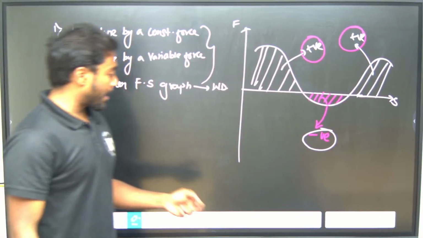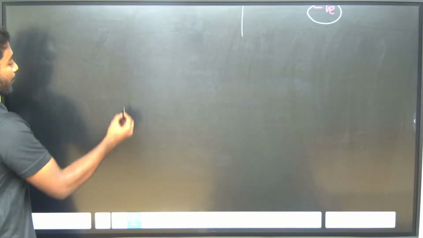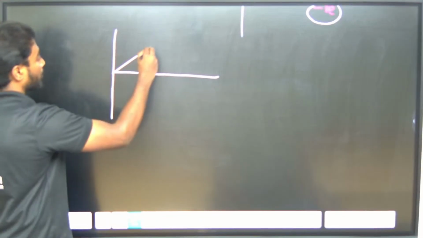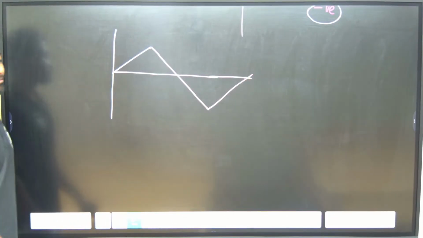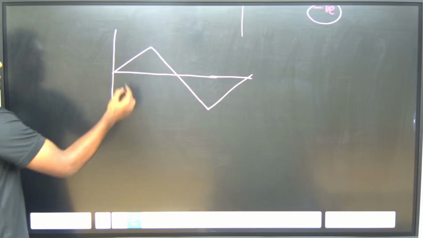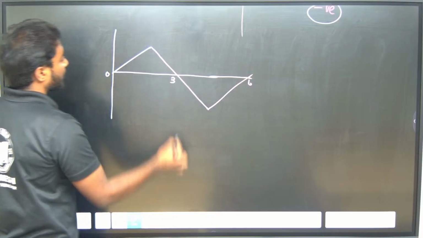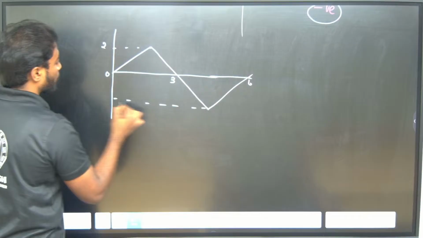For example, if an object is moving and the graph has been given like that, some force has been applied. Now let me take this point 0, 3 and this is 6, and this height is given as 2 and here it is given as 1.